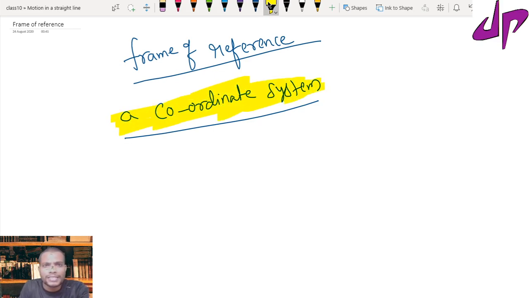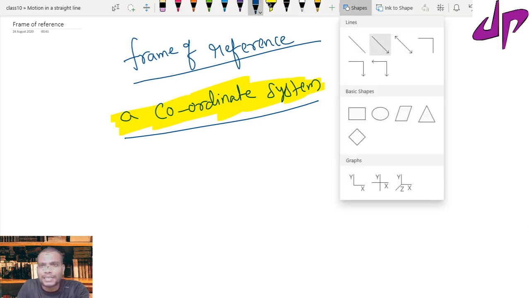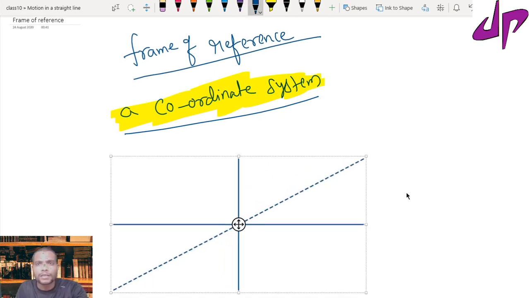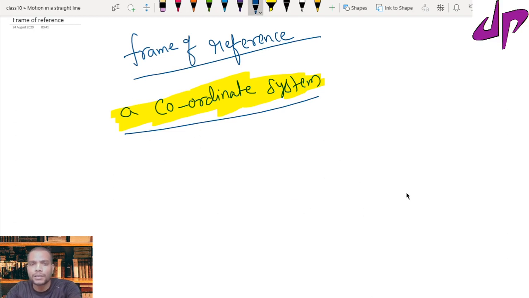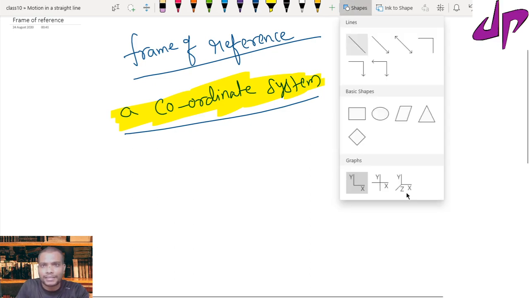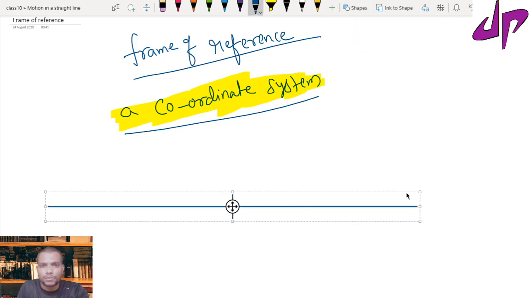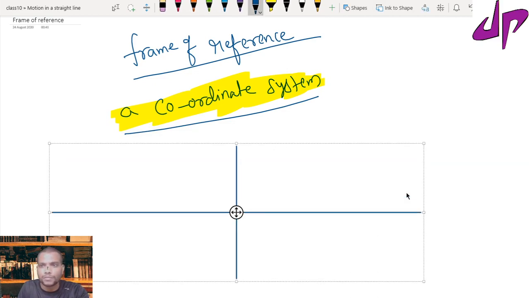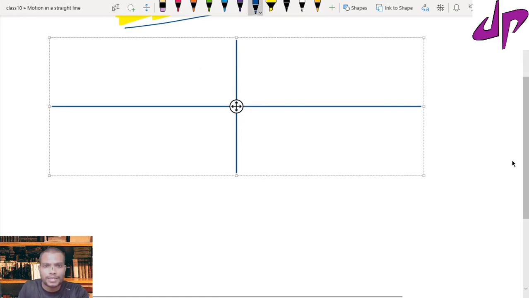In simple language, it is nothing but a three-dimensional graph. Or first let me take one-dimensional and two-dimensional. Suppose we already know the x and y axes. I can take this as a coordinate system. This is a two-dimensional coordinate system, also known as the Cartesian coordinate system. It has only two dimensions, x and y.